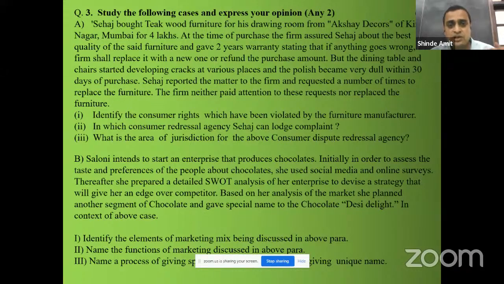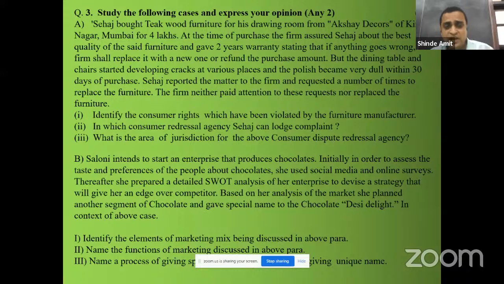We have to give the answer for the next 3 questions given below the case. The first question, identify the consumer rights which have been violated by the furniture manufacturer. So which right has been violated? Right to be heard. Sahaj bought the teakwood furniture and after that, when a problem came up, he reported the matter to the furniture mart, but they didn't pay any attention. So the right to be heard, this consumer right has been violated by the furniture manufacturer. Your answer should be right to be heard.